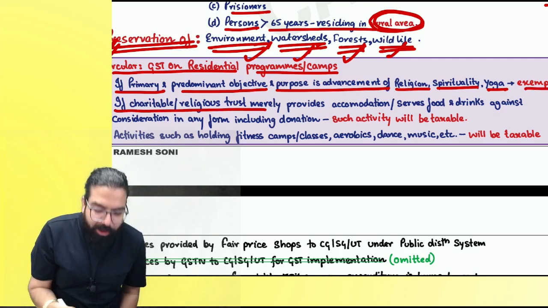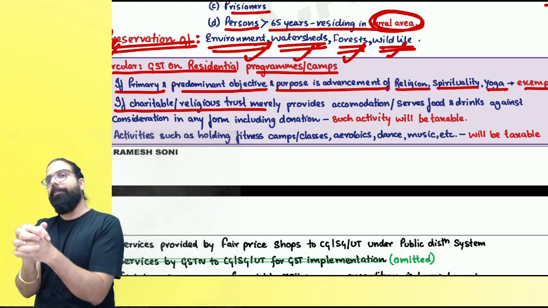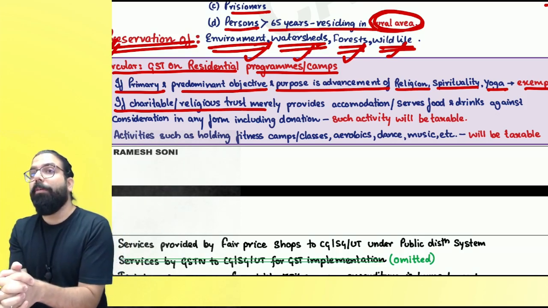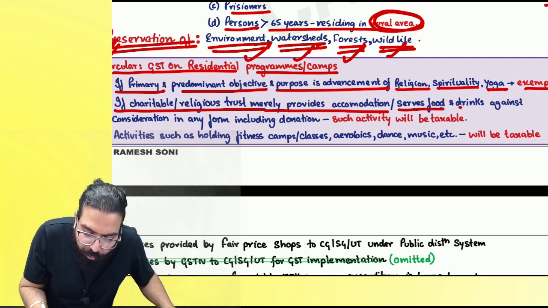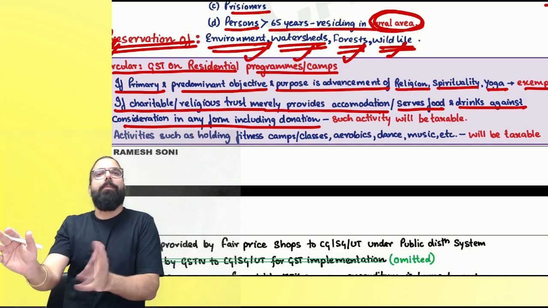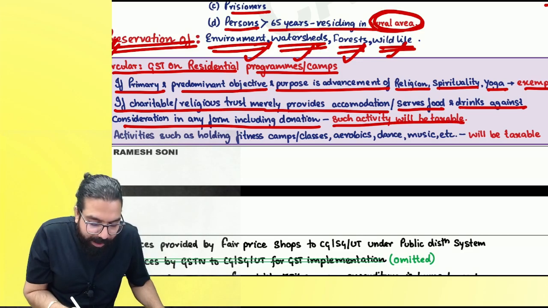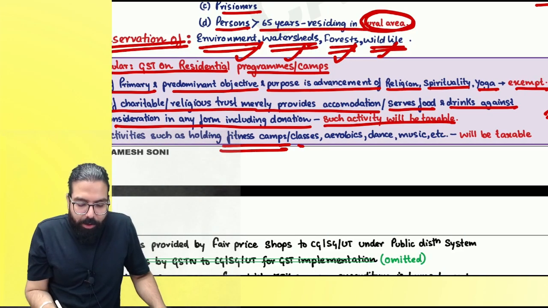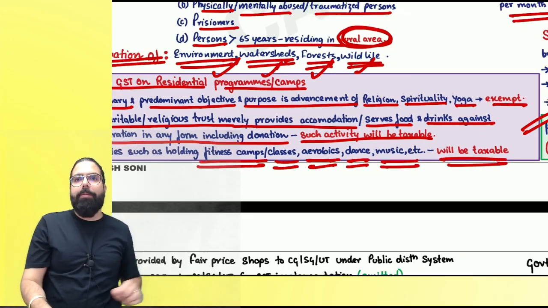If it is a charitable or religious trust, Baba, you went to the ISKCON temple, a charitable trust, they are selling food over there. Is it taxable? Not taxable. Taxable, Baba, if the trust merely provides accommodation, serves food and drink against consideration, and they say 100 rupees, name is donation. Baba, the government does not care whatever the name is. It is always taxable. The last one, supposing you started doing fitness camp, classes, aerobics, dance, music, it is always taxable. Are we all clear till here?